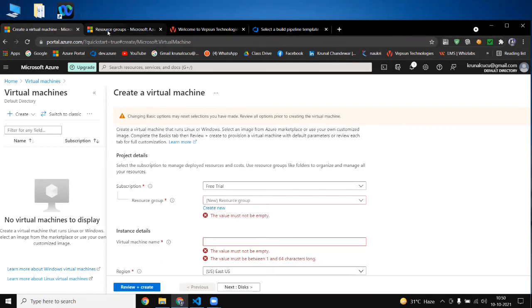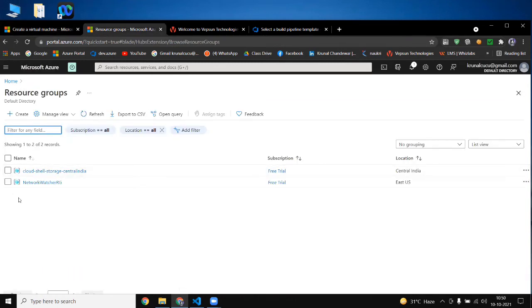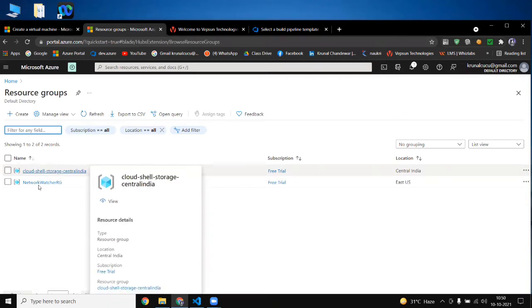Okay, we will create a separate resource group for our virtual machine. Kunal, that Network Watcher was already created by Azure, right? Yeah, that was already created by Azure, and this is with our Cloud Shell, which we clicked here, and after that it created one storage account and this resource group.